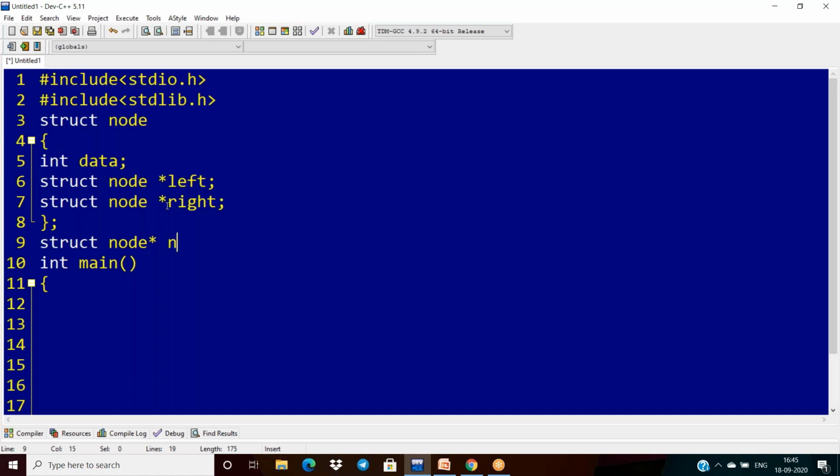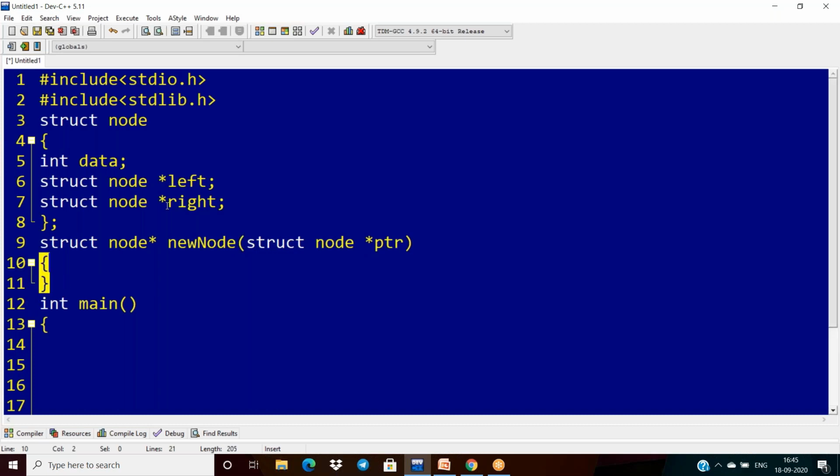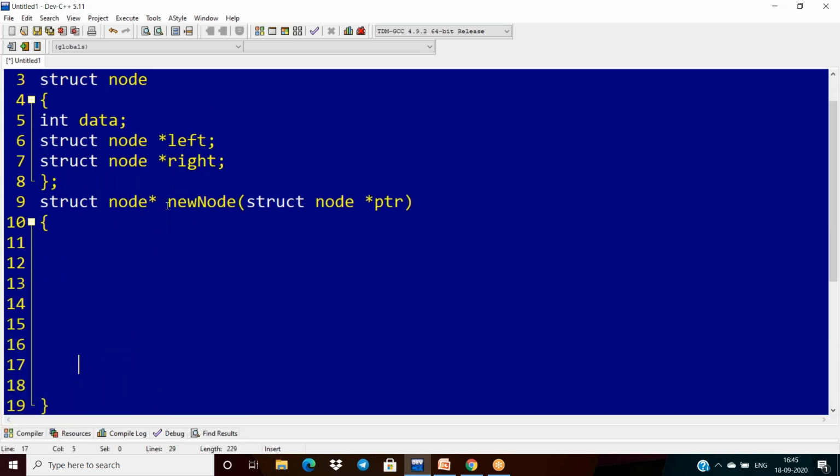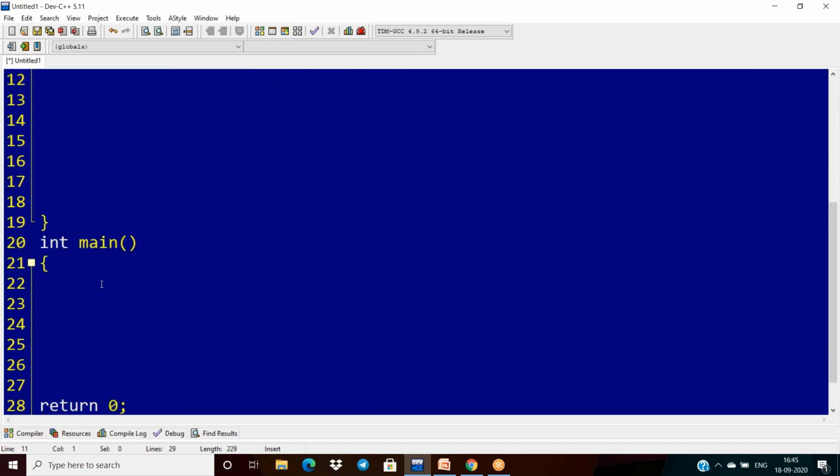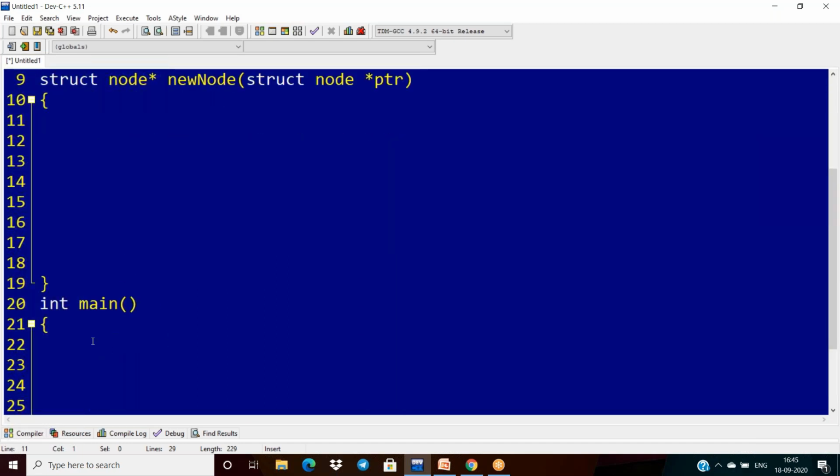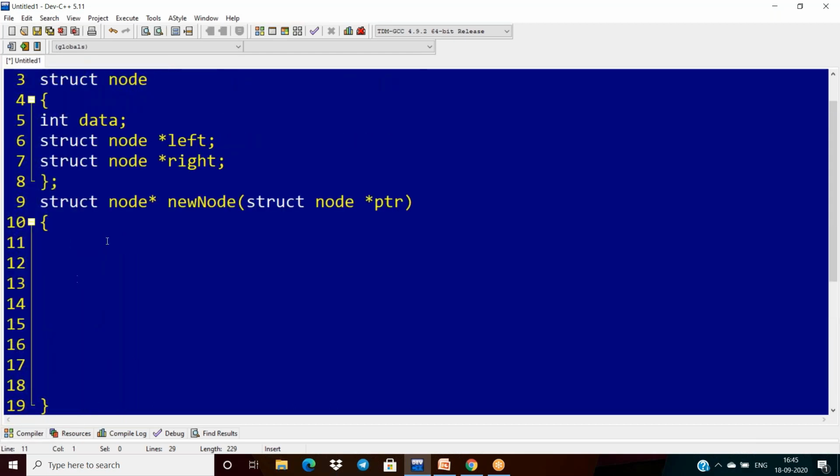The name of the function I'm taking here is new node, and it has an argument, and this argument is also a pointer type. First of all, this is for creating the node.